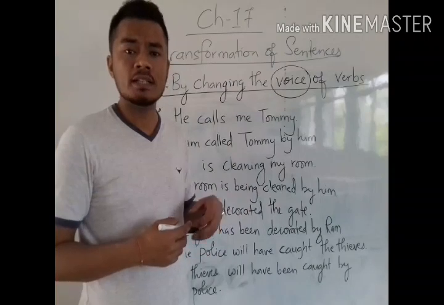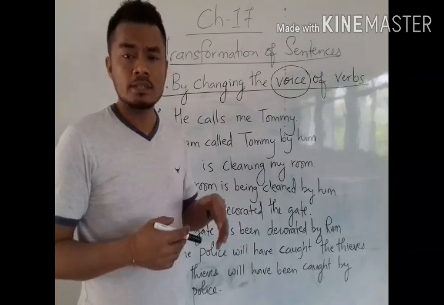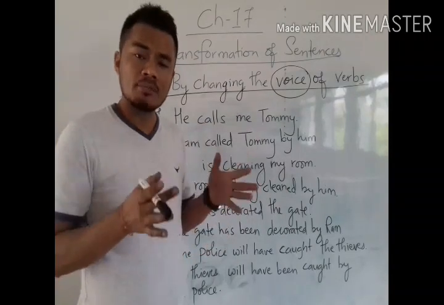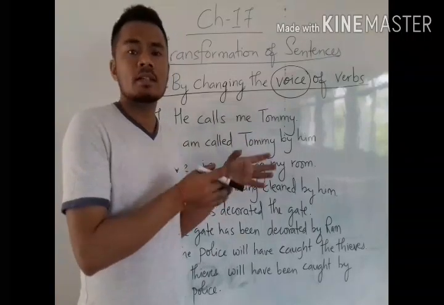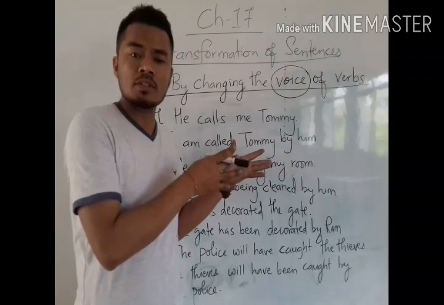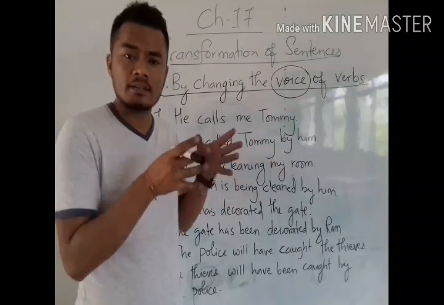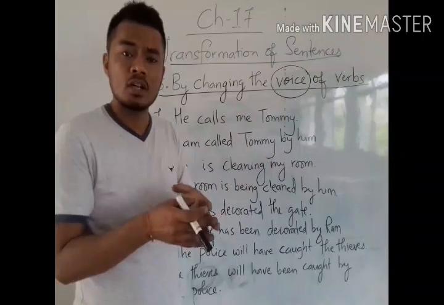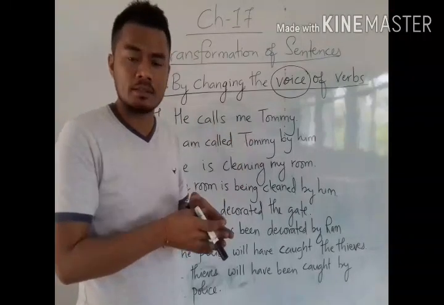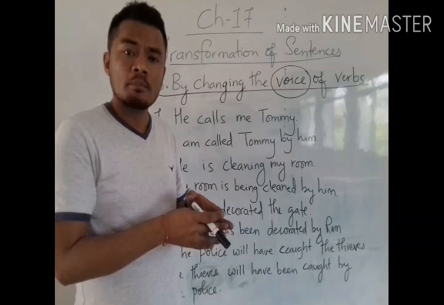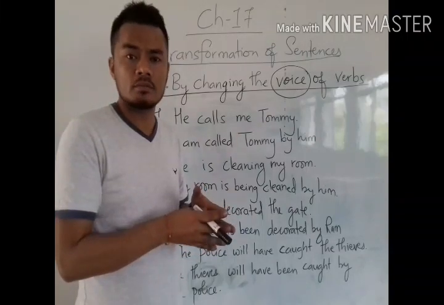Object of the verb, subject of the verb, and the verb is in between. Verb means action. Subject means those nouns and pronouns who are doing that action, and object means those nouns or pronouns who are receiving the action done by the subject. But the action has to be there.